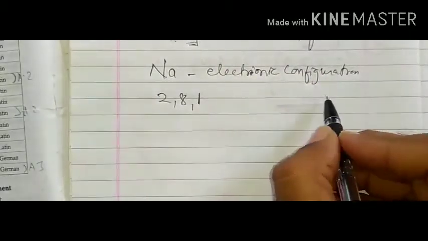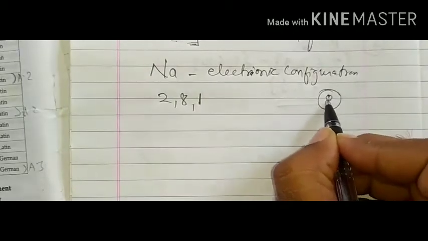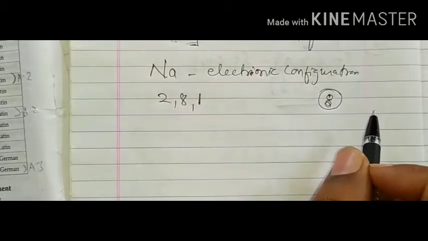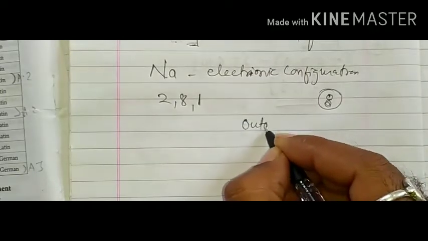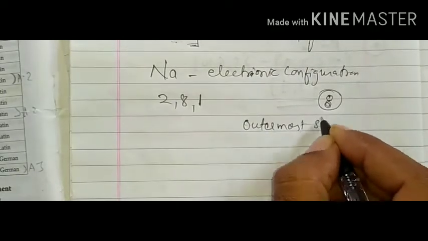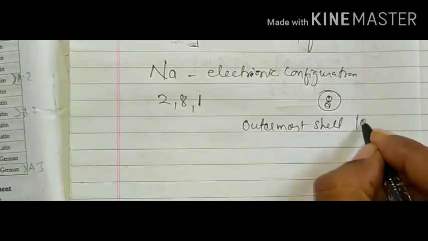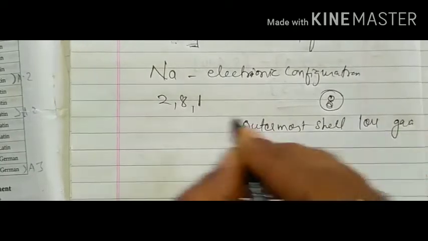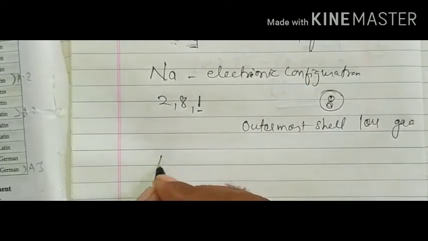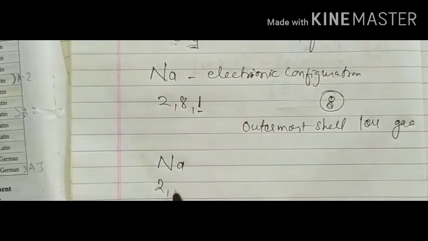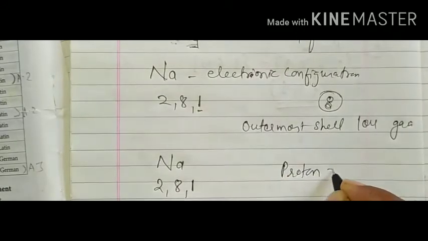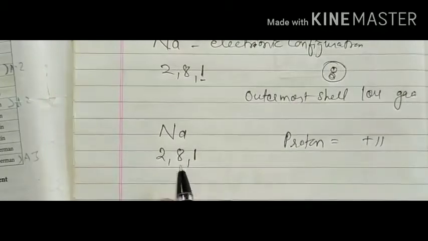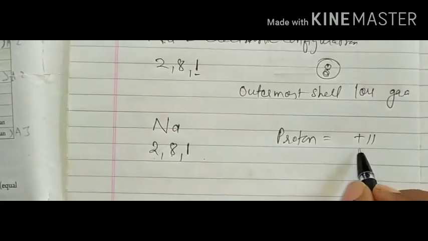To complete the shell we require 8 for stability, and the outermost shell will lose or gain electrons. We are talking about this. For example, sodium has configuration 2, 8, 1, so the number of protons will be 11. Just we are talking about one positive ion.